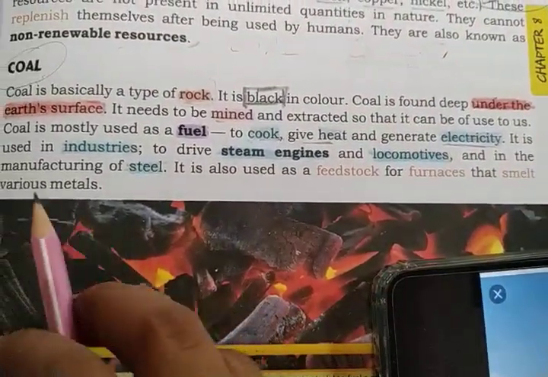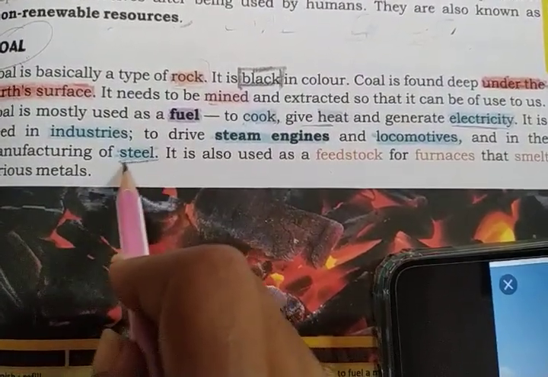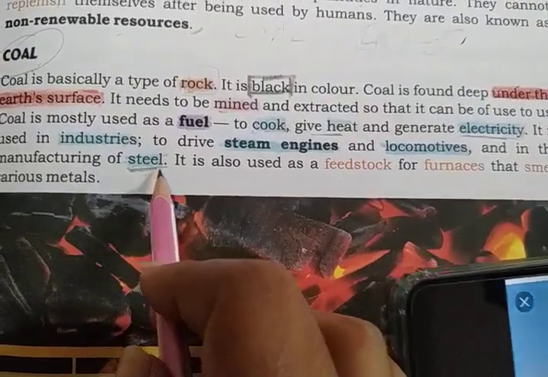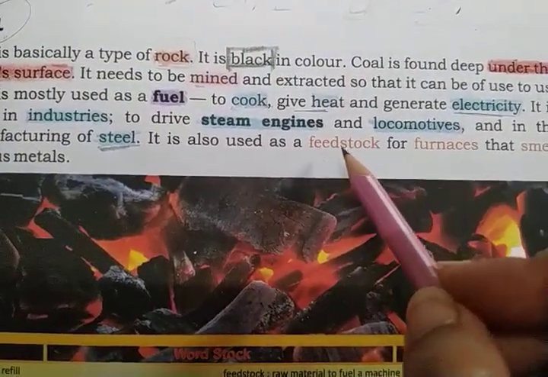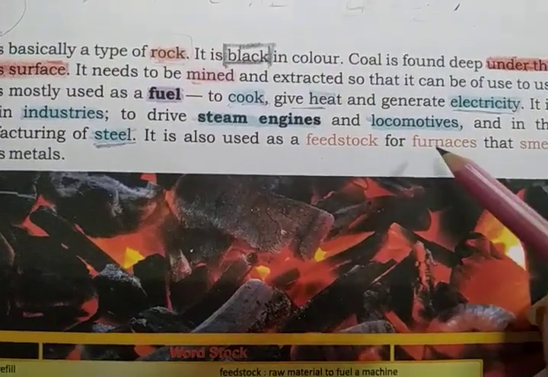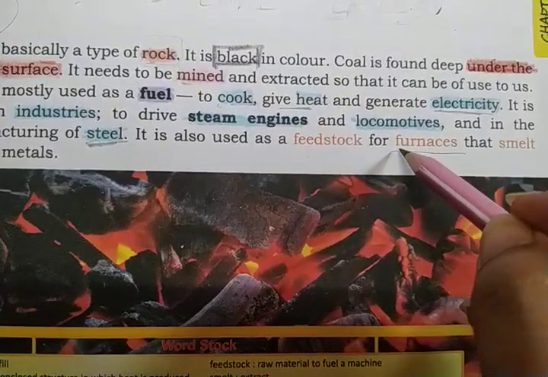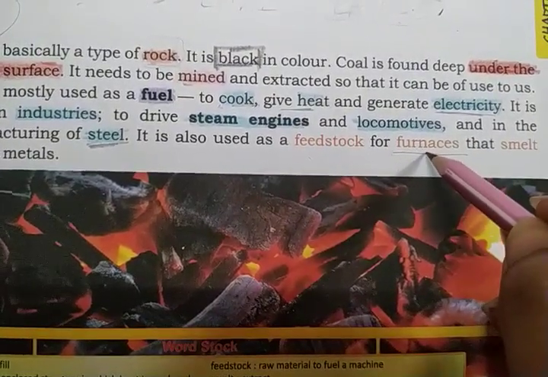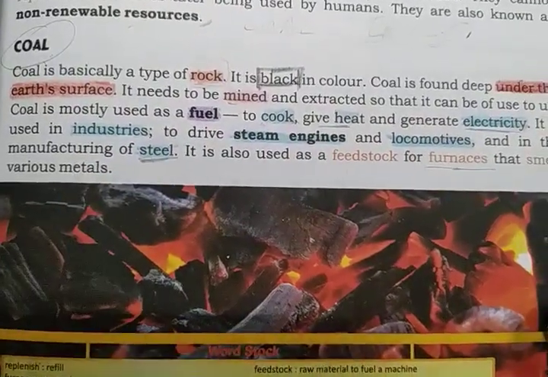Coal is also used in the manufacturing of steel. What is steel? We use utensils of steel at our home. It is also used as feedstock, meaning raw material, for furnaces. Furnaces are closed from every side and used to produce heat and smelt various metals.